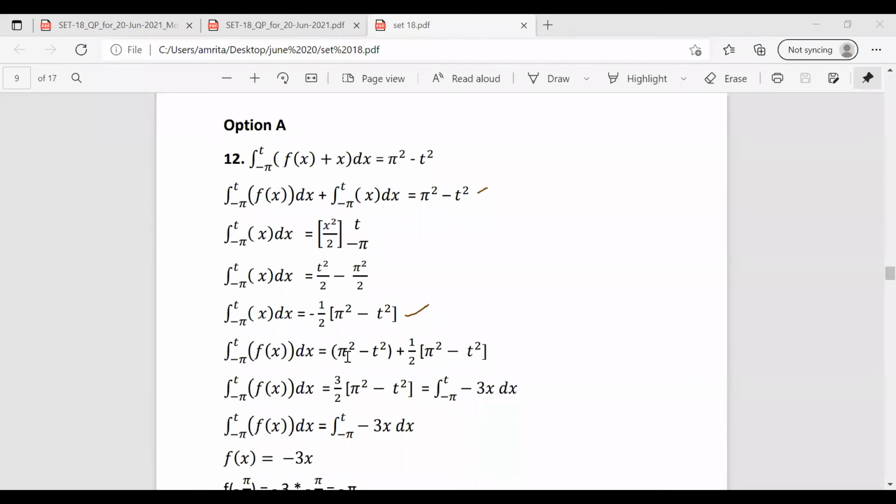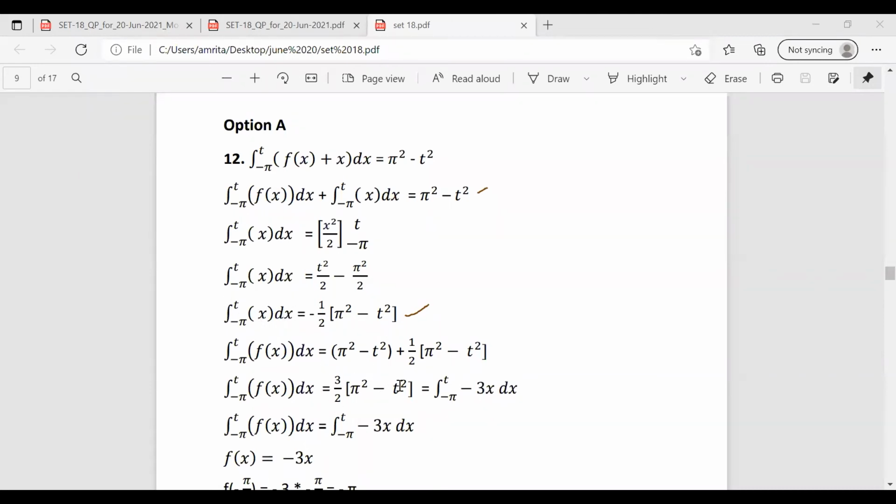So we have 1 by 2 plus 1, which is 3 by 2, into pi square minus t square. We already know that minus 1 by 2 into pi square minus t square is the integral from minus pi to t of x dx.